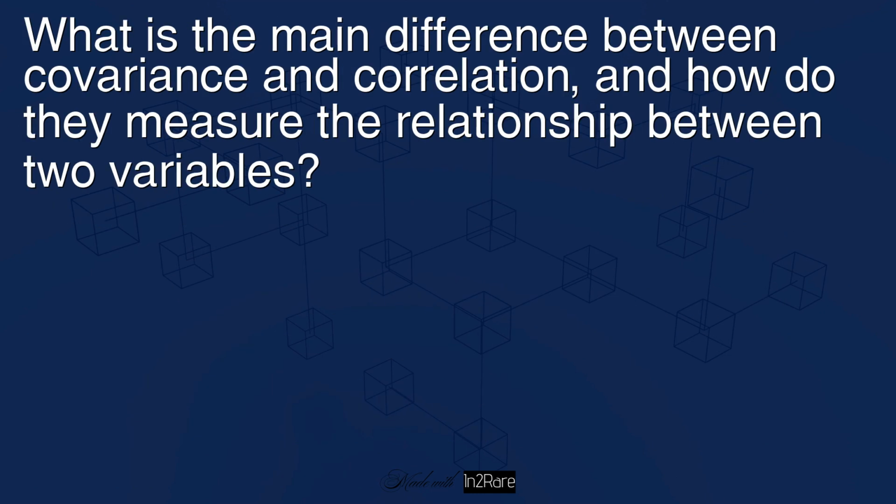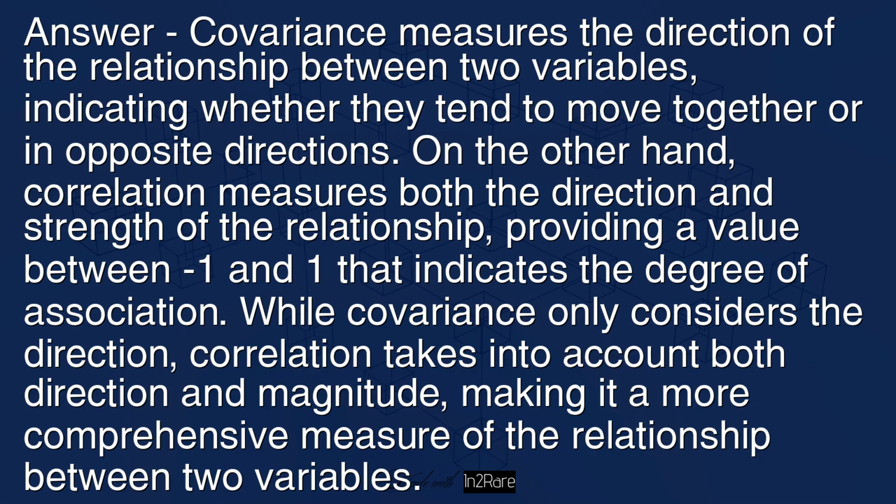What is the main difference between covariance and correlation, and how do they measure the relationship between two variables? Answer: covariance measures the direction of the relationship between two variables, indicating whether they tend to move together or in opposite directions. On the other hand, correlation measures both the direction and strength of the relationship, providing a value between -1 and 1 that indicates the degree of association.